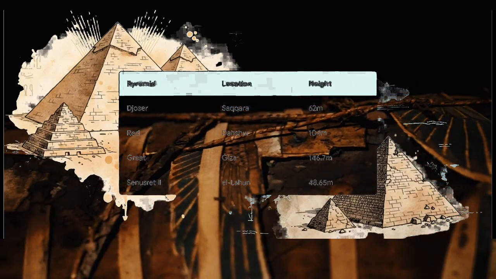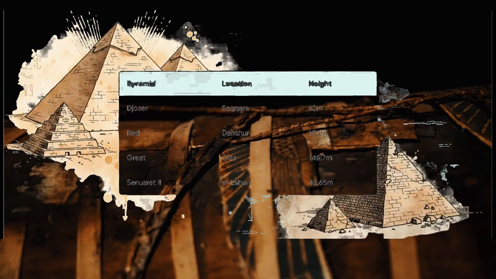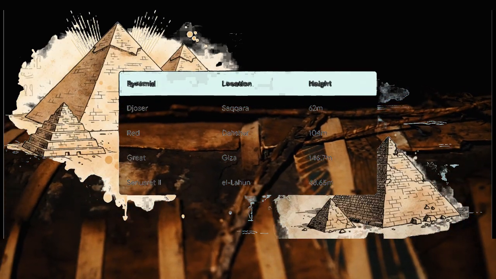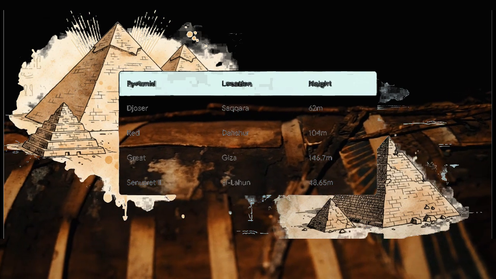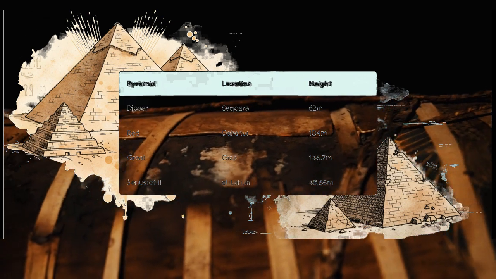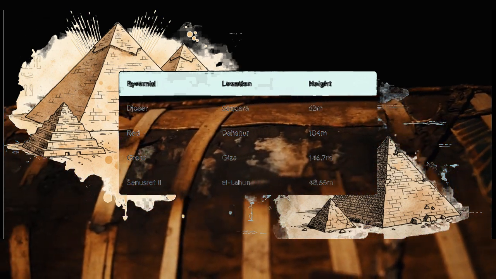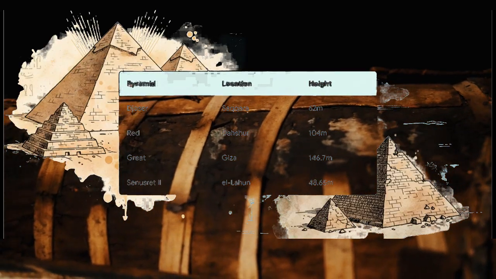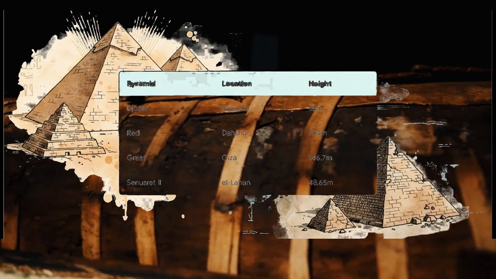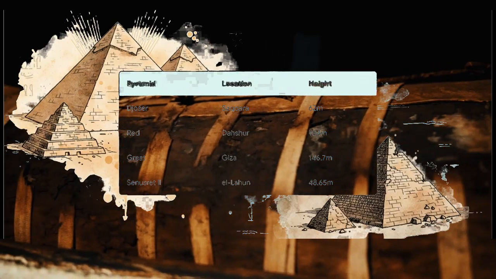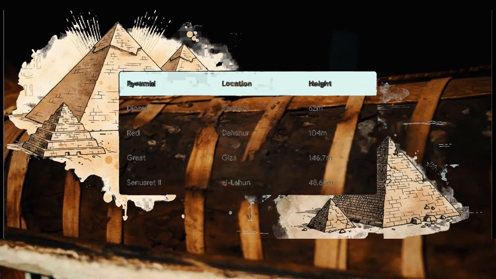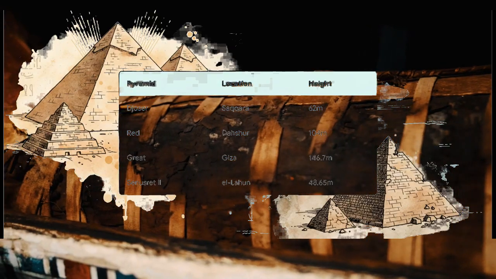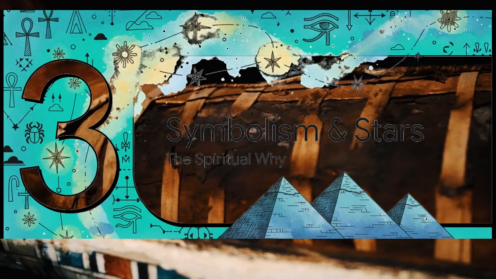And if you look closely at the data, there is a really clear peak and decline in scale here. We go from Djoser's 62 meters, climbing incredibly rapidly to the massive 146.7 meters of Khufu's Great Pyramid. But then, check out what happens by the Middle Kingdom. The Pyramid of Senusret II drops way back down to under 50 meters. As royal power fluctuated and the economy shifted over the centuries, that massive scale simply couldn't be sustained. Later builders even reverted to using mud brick cores instead of solid stone.